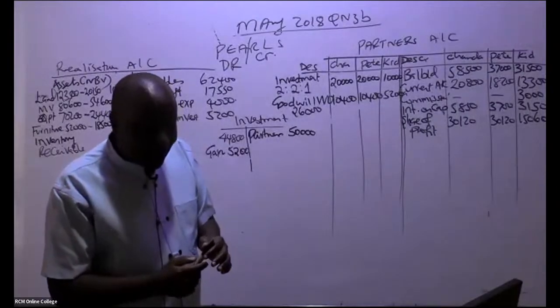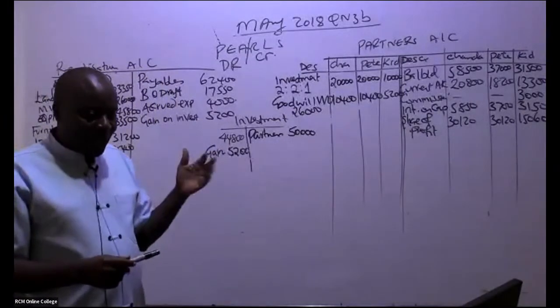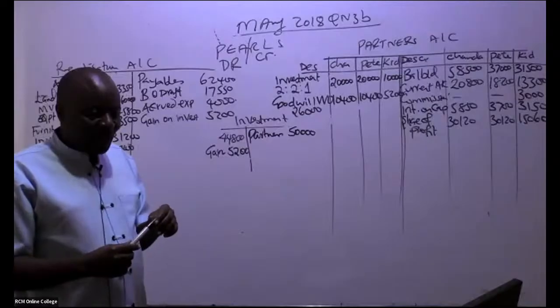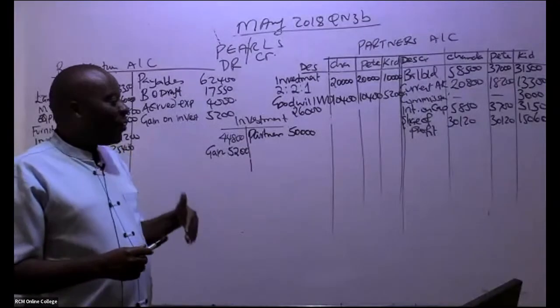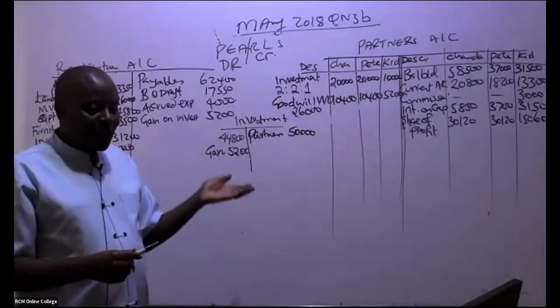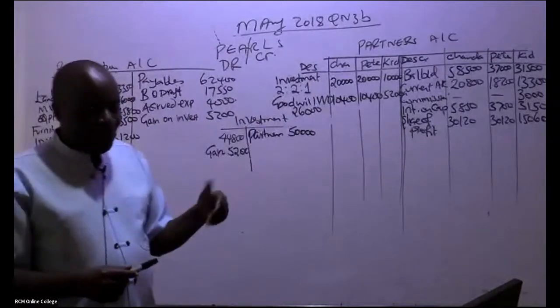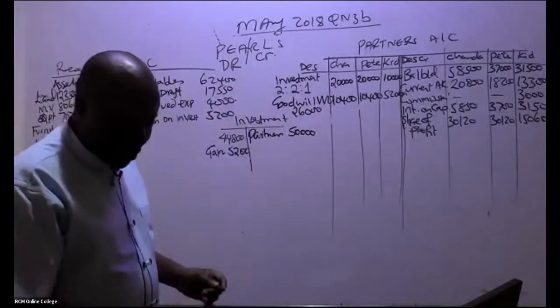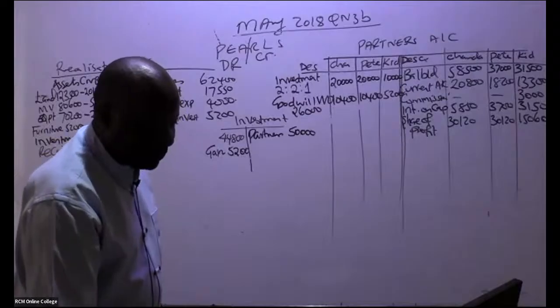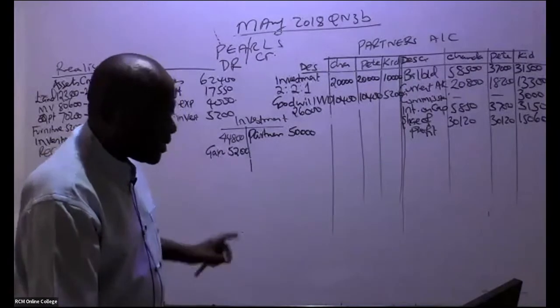At the profit share, I think some of you came in a little bit late because we did that appropriations account. Some of you came in a bit late. Maybe you could just allow me to finish this because I'm almost finishing. I finish this and then we can start again over as I do the second question. But try to follow what you can follow. Sorry for that. Because if I start doing the appropriations account, I'll be doing the first step that I started with, you can imagine.